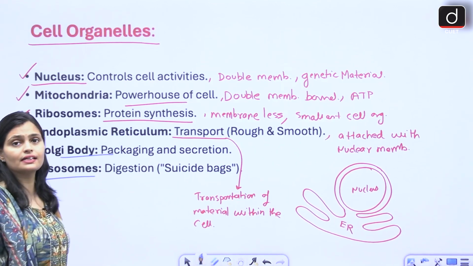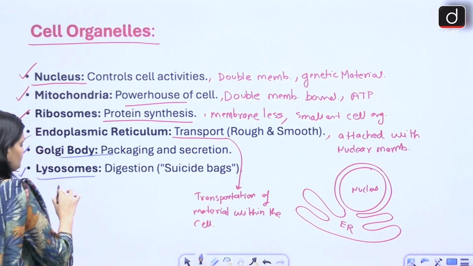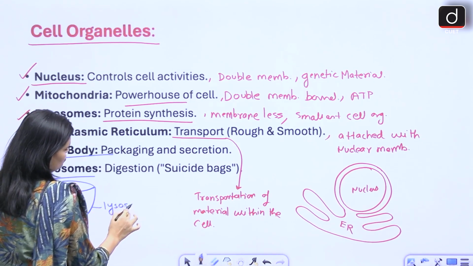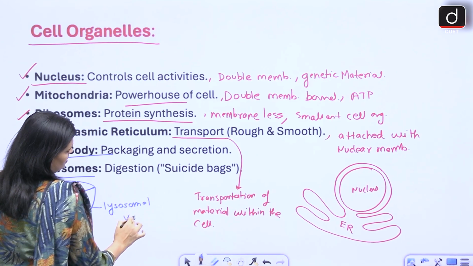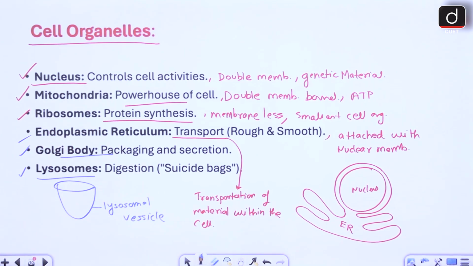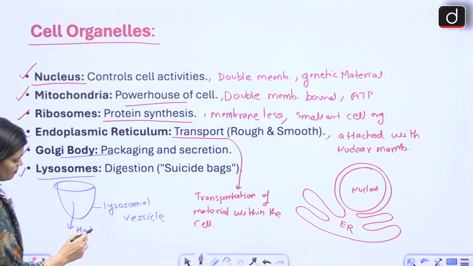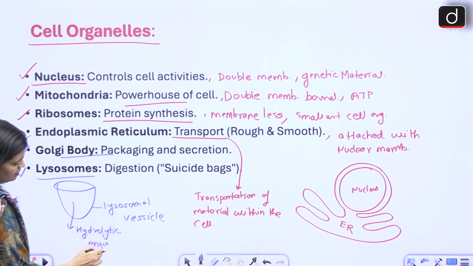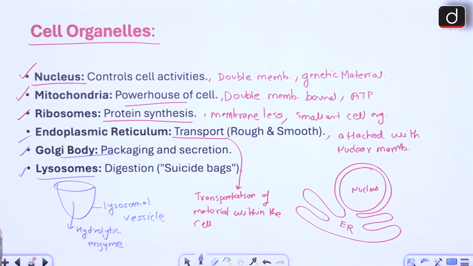Lysosomes, again it is a kind of vesicle within the cell, right? Suppose this is a lysosomal vesicle. This lysosomal vesicle is made up of what? It is acidic, it has an acidic environment, and inside this you have hydrolytic enzymes.